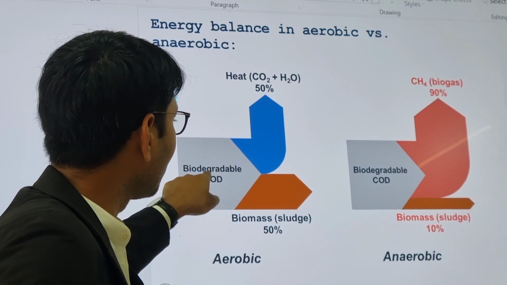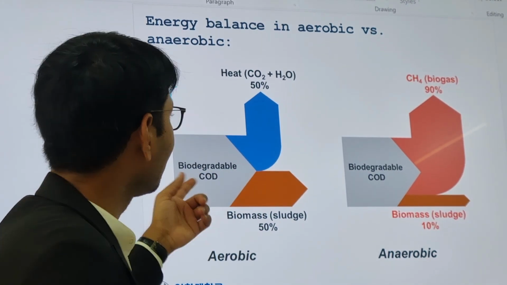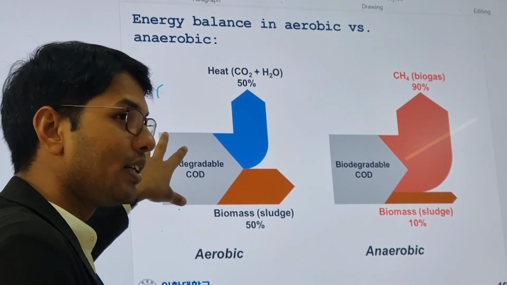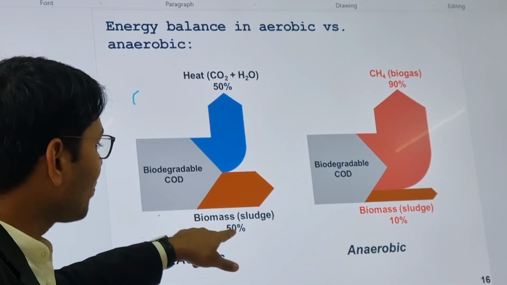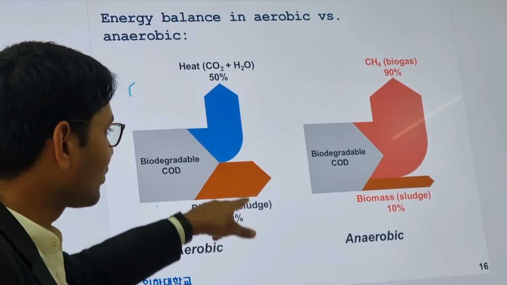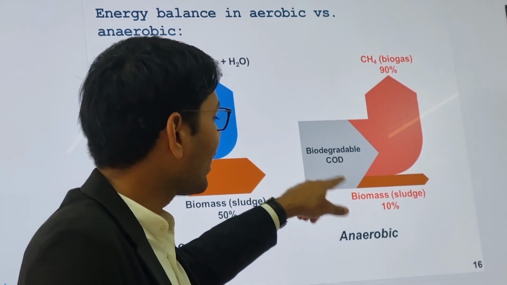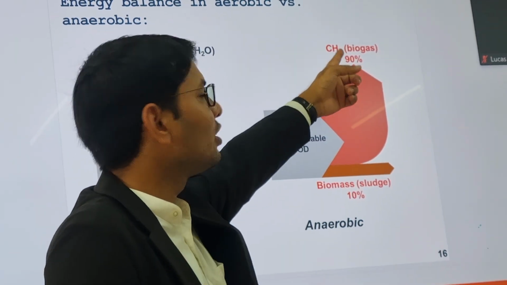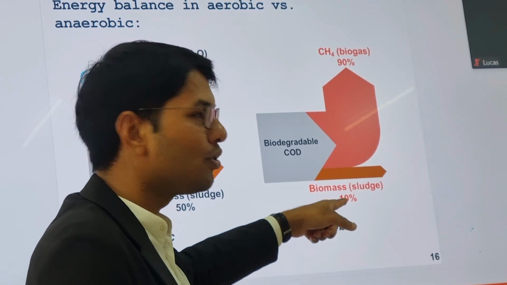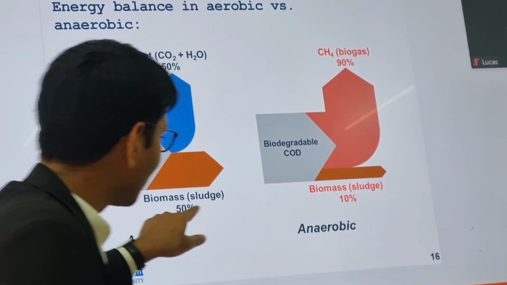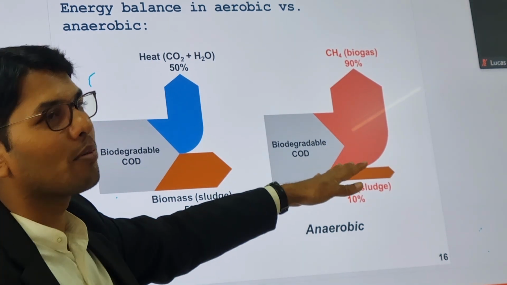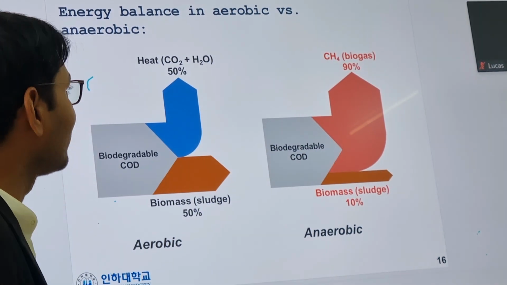If we have a COD, some organic content, 50% goes into CO2 plus H2O under aerobic condition when oxygen is present, and 50% goes into sludge, a huge part of sludge. But in anaerobic condition, if you have some organic matter, 90% goes into biogas and 10% goes into biomass. So you can see the 40% difference, and that is the benefit of anaerobic digestion that I will talk about later.